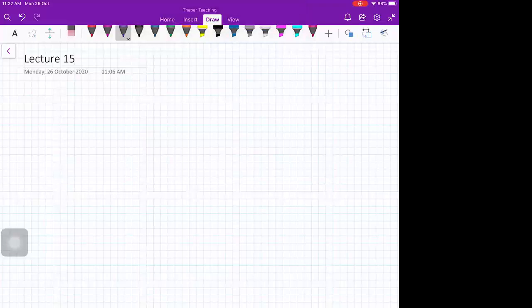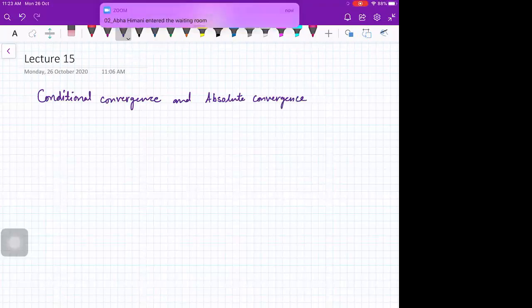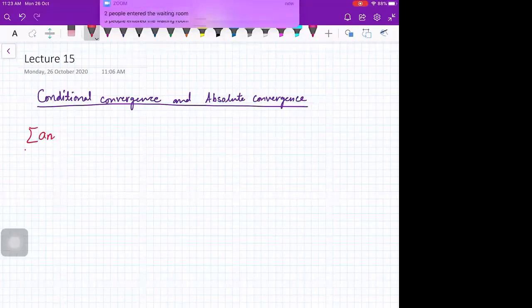Okay, beta. So you see, in the last class, we were discussing the concept of conditional convergence and absolute convergence. So let me repeat once again, what do we mean by conditional convergence and absolute convergence? Suppose you have a series sigma n from 1 to infinity an.